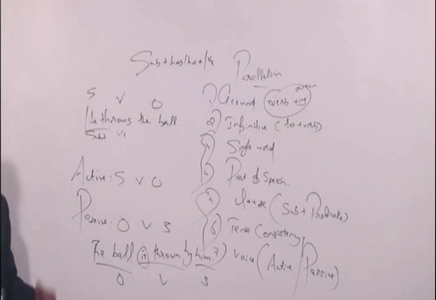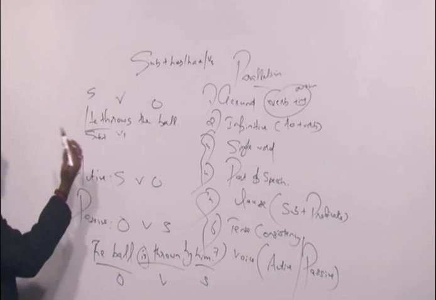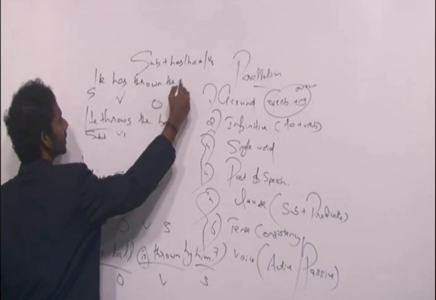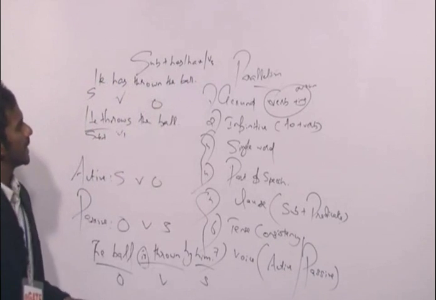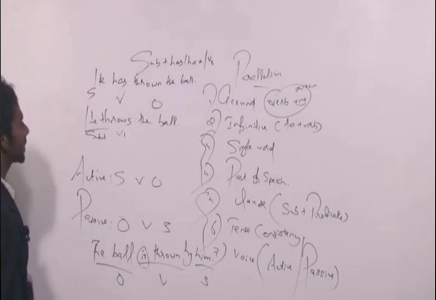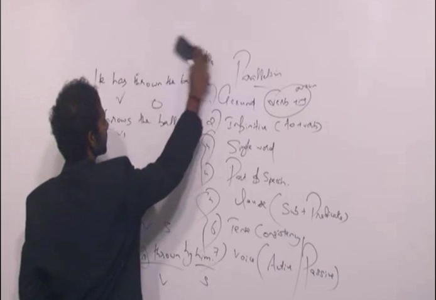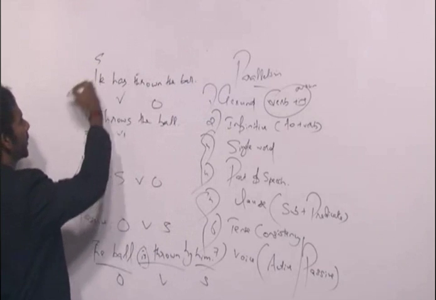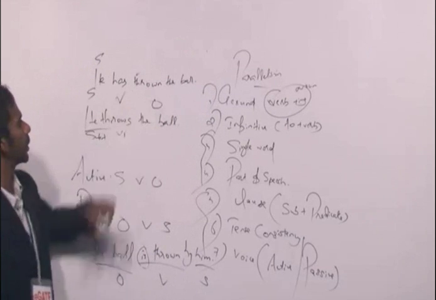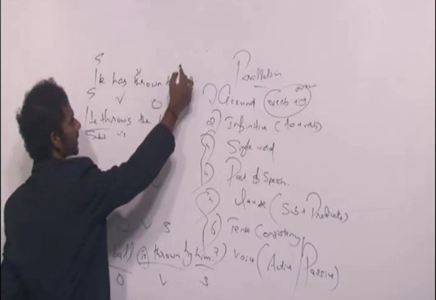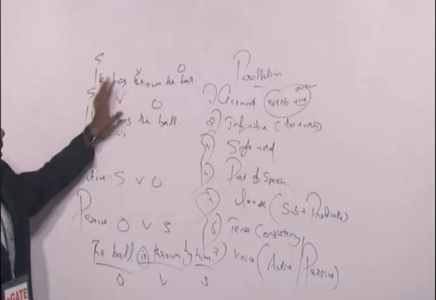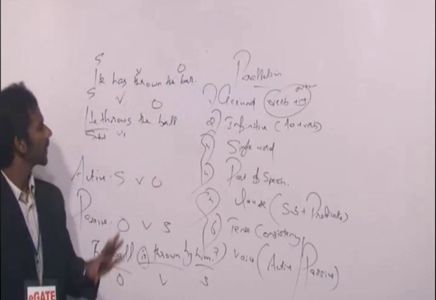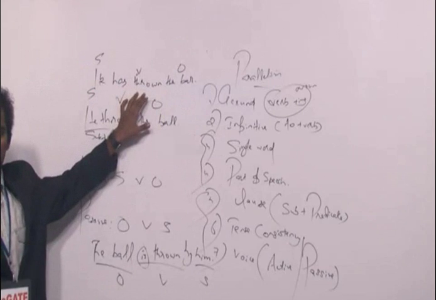Right. If I make it this way, he has thrown the ball. Active voice or passive voice? He has thrown the ball. Subject is he, comes first. Verb is has thrown, comes second. Object is ball. So this sentence is in the order subject, verb, object. So this sentence is in the active voice. Clear?